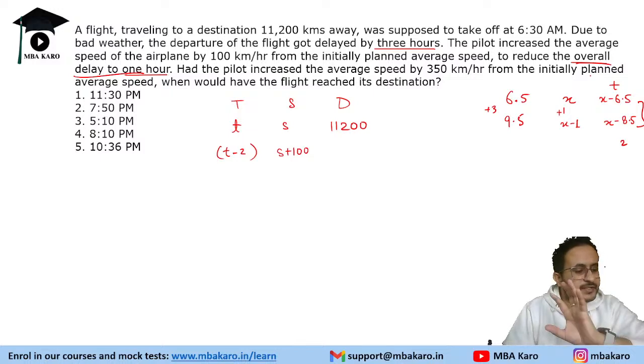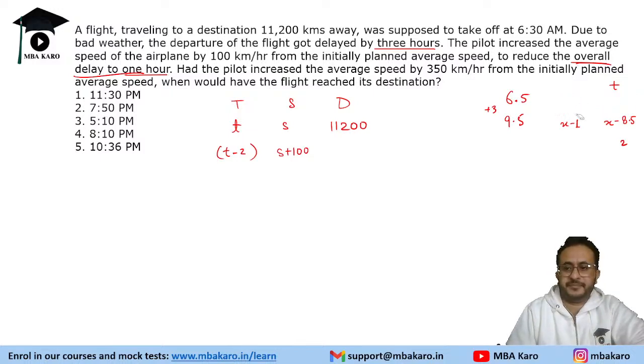Let us take a number to get a better perspective. That is not the actual number, this is just to explain how to get that number. Suppose it was supposed to reach at 12:30.